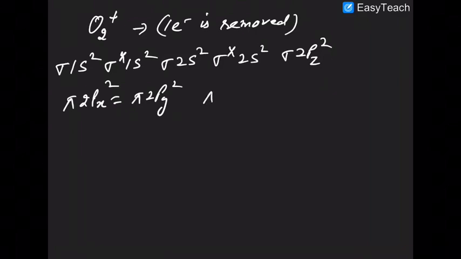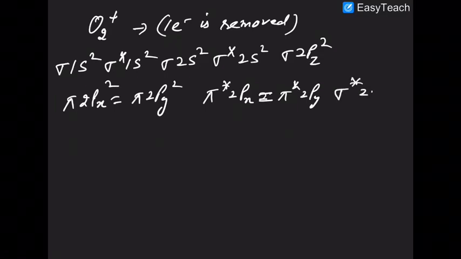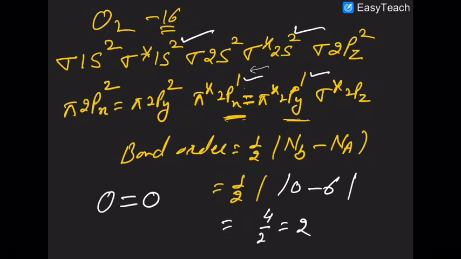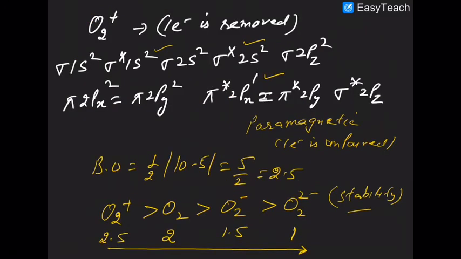Then you have pi anti-bonding x and pi anti-bonding y, and in the last you have sigma anti-bonding z. In oxygen, there is one electron in each of the pi star 2px and 2py. So if one electron is removed, you can remove either one of them, depending upon your choice.